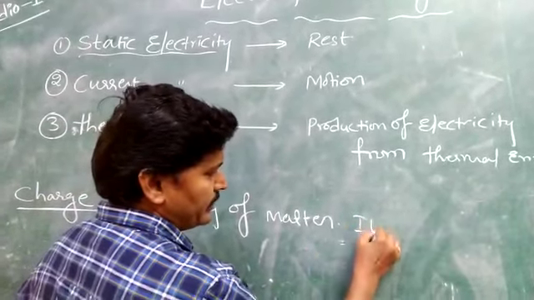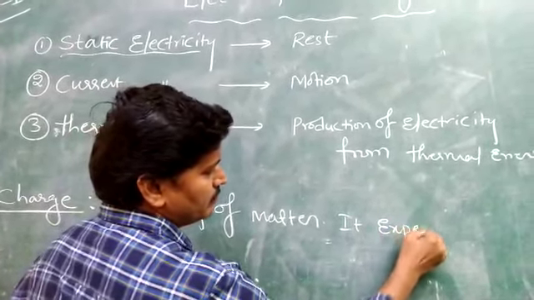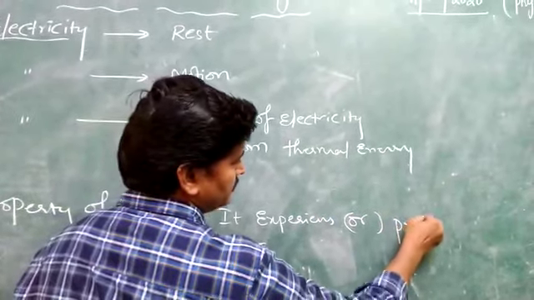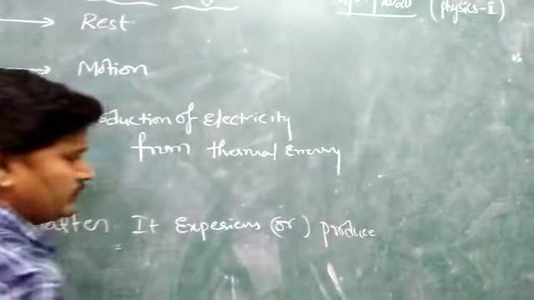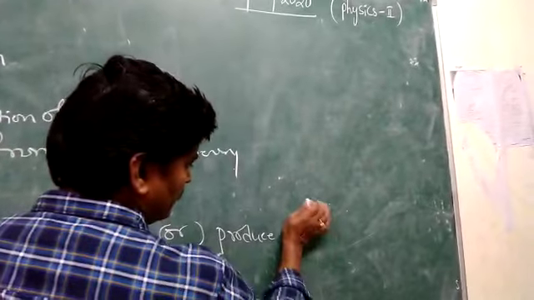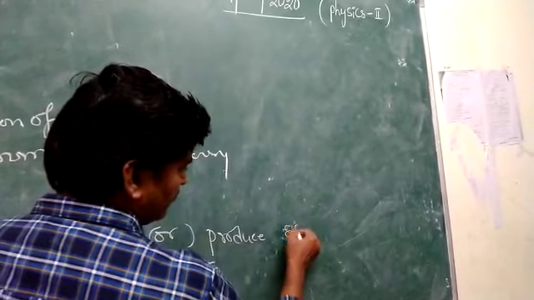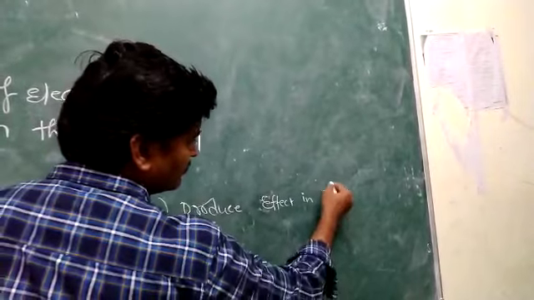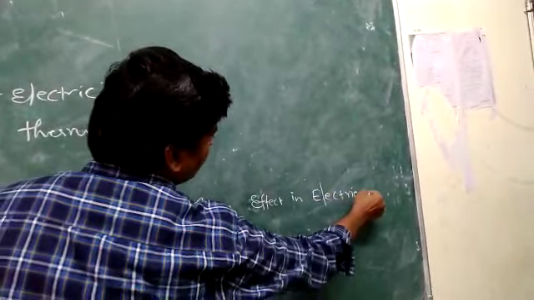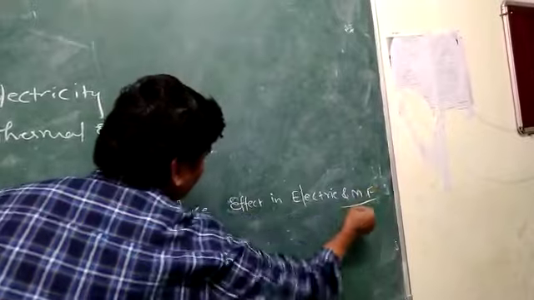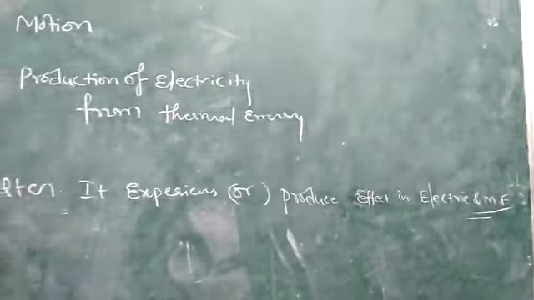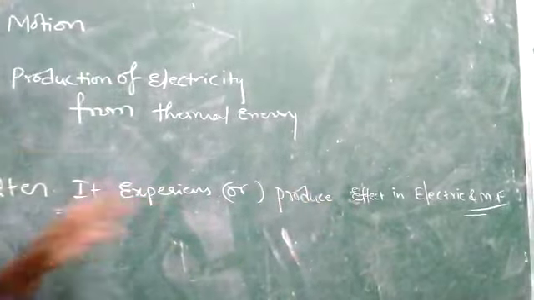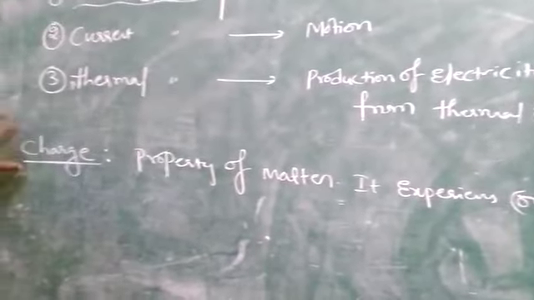It experiences or produces, is affected in electric and magnetic fields. The charges produce the electric field and experience force in electric and magnetic fields. So this is the concept of charge.